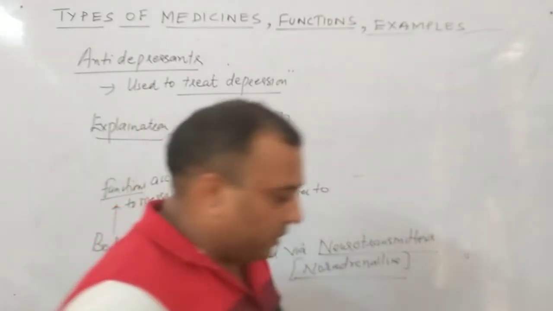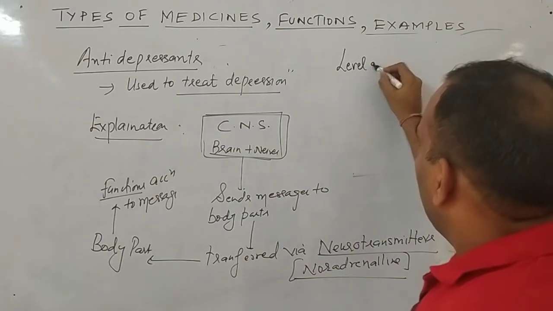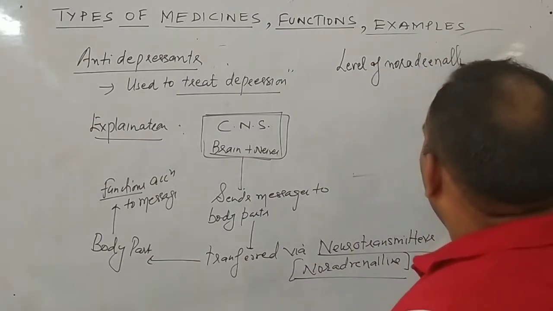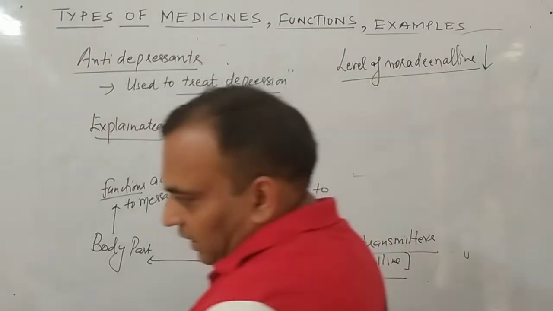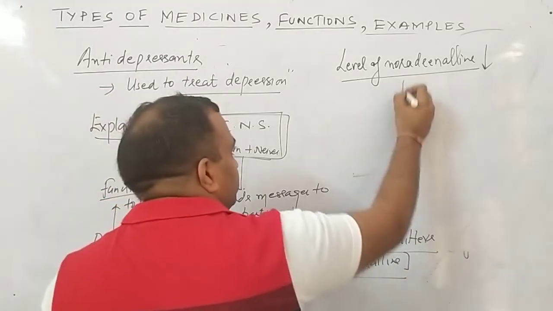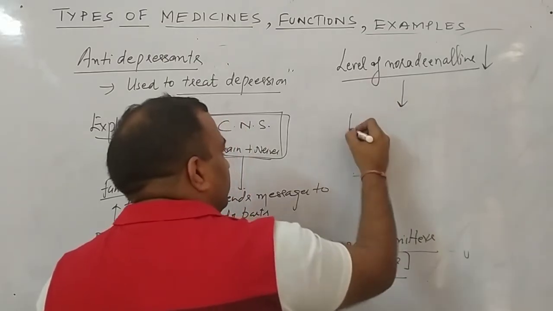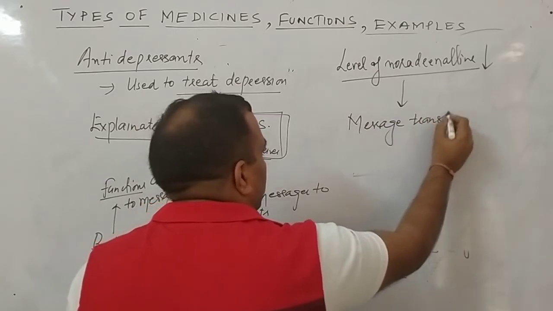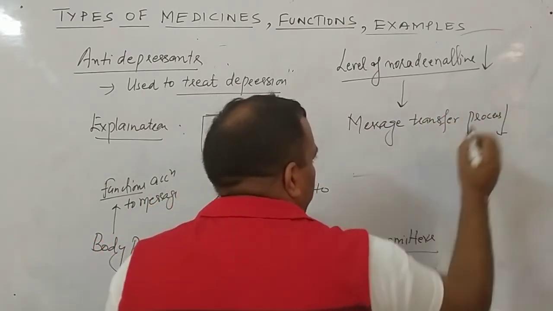Now what happens during depression? Listen, during depression the level of noradrenaline decreases. What happens? The level of noradrenaline decreases, due to which the message transfer process also reduces.